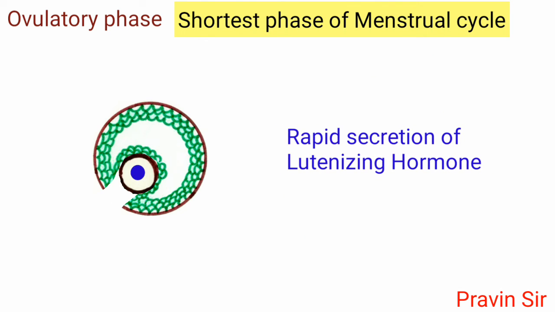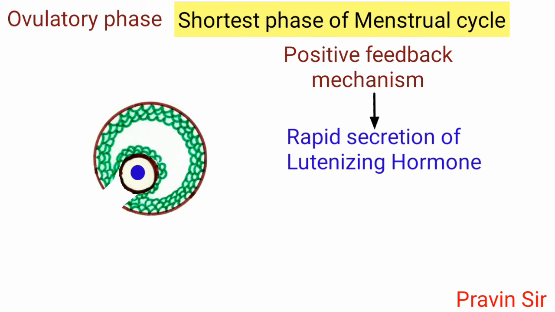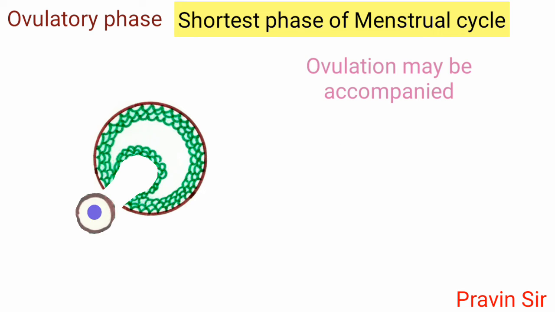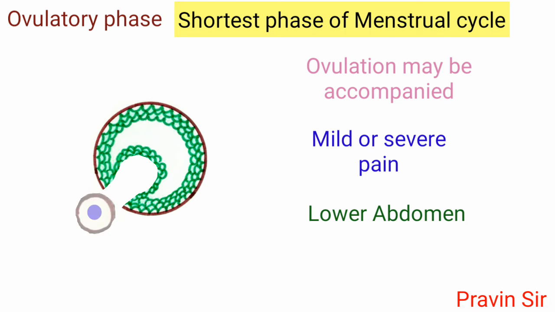Rapid secretion of luteinizing hormone by positive feedback mechanism causes the mature follicle to rupture. Ovulation may be accompanied by mild or severe pain in lower abdomen.